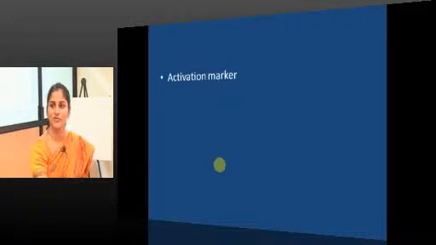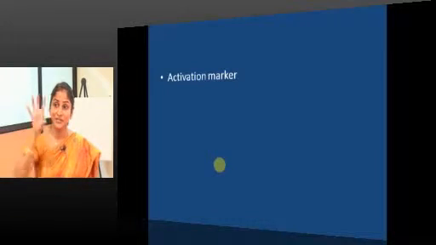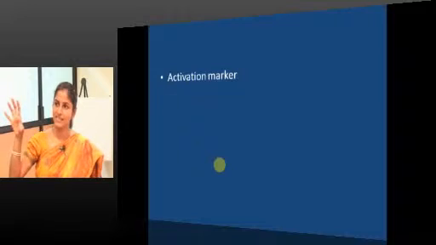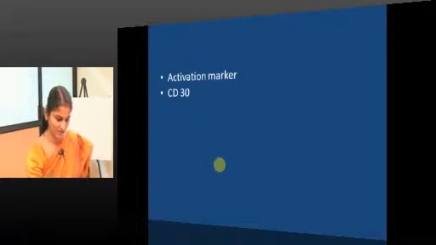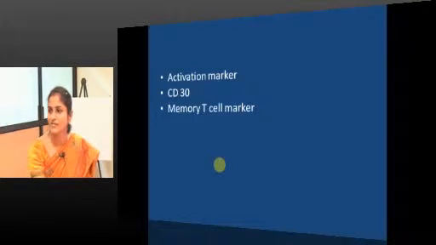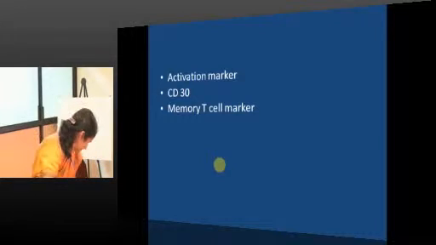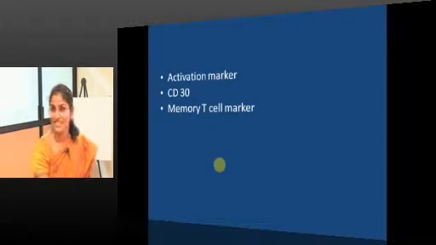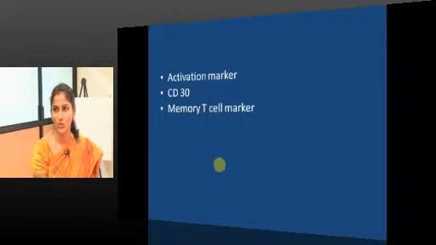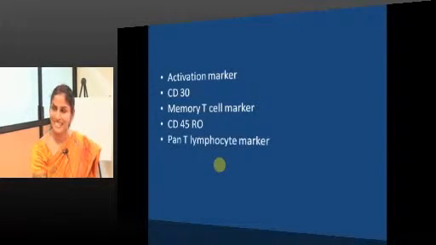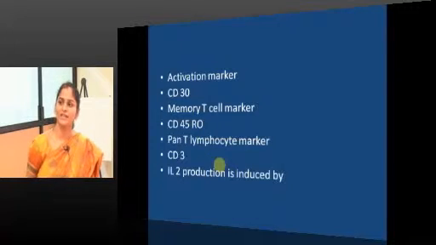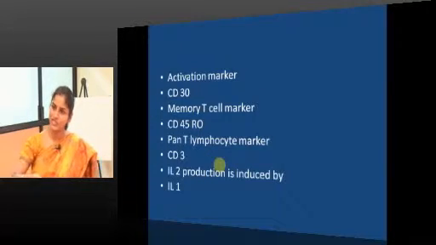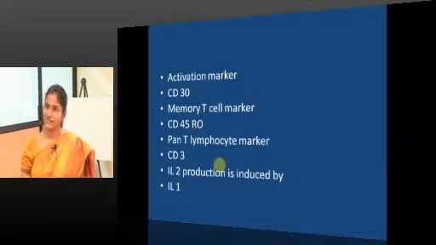Activation marker for lymphocytes? CD30. In 30 everyone will be active to earn money, just remember that way. Okay. Memory T cell marker? CD45RO. Pan T lymphocyte marker? Good. IL-2 production is induced by? IL-1. IL-1 from macrophages induces IL-2 production by CD4 lymphocytes.